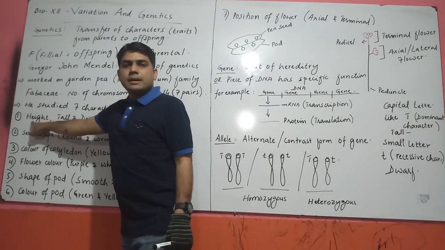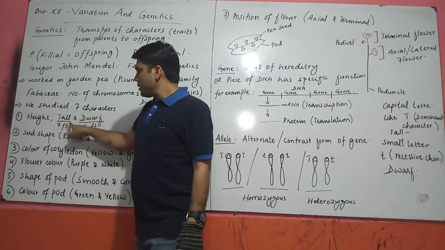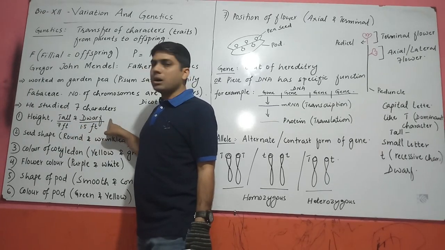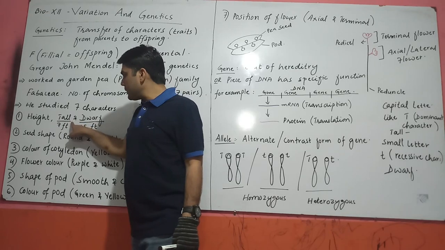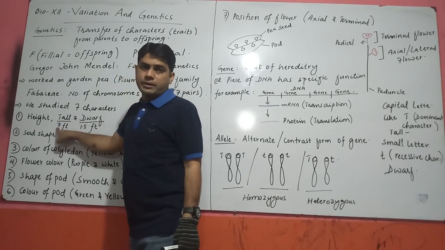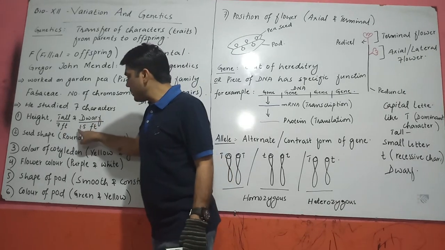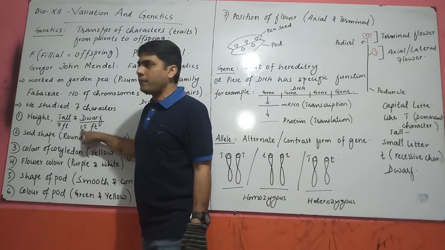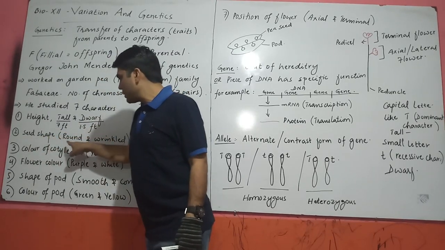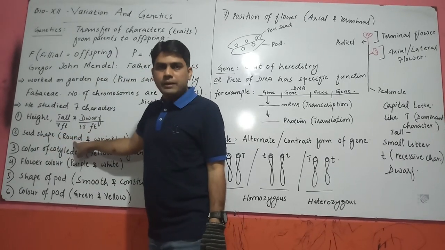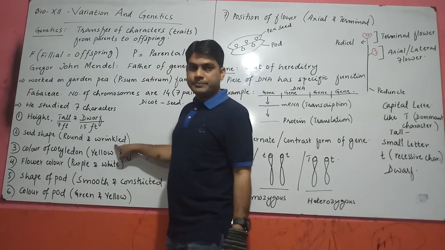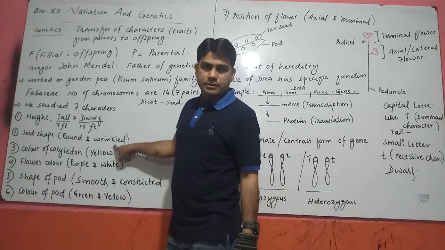First character is called height. Either the plant is tall or dwarf. The tall plant has a height of 7 feet and the dwarf plant has a height of 1.5 feet. Second character, seed shape. Either the seed is round, which we commonly observe, or wrinkled. Wrinkled is a recessive character.